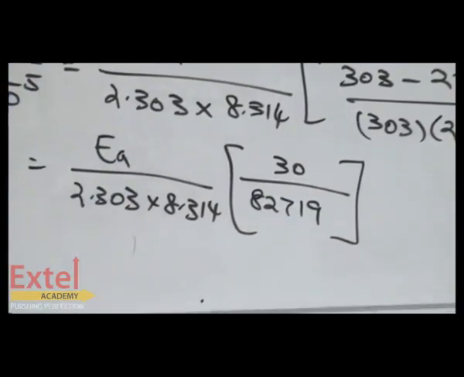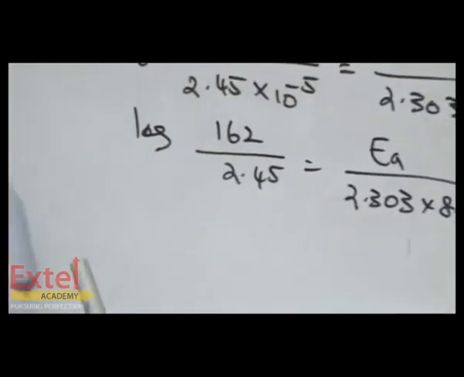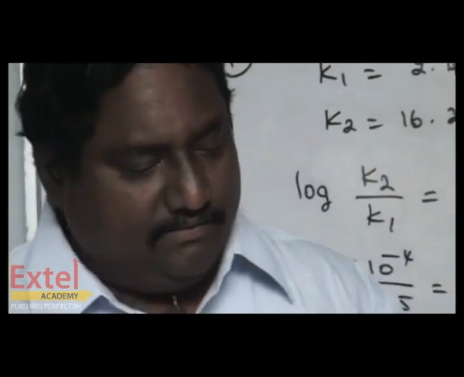If you simplify this and cancel and rearrange, you are getting the Ea value.